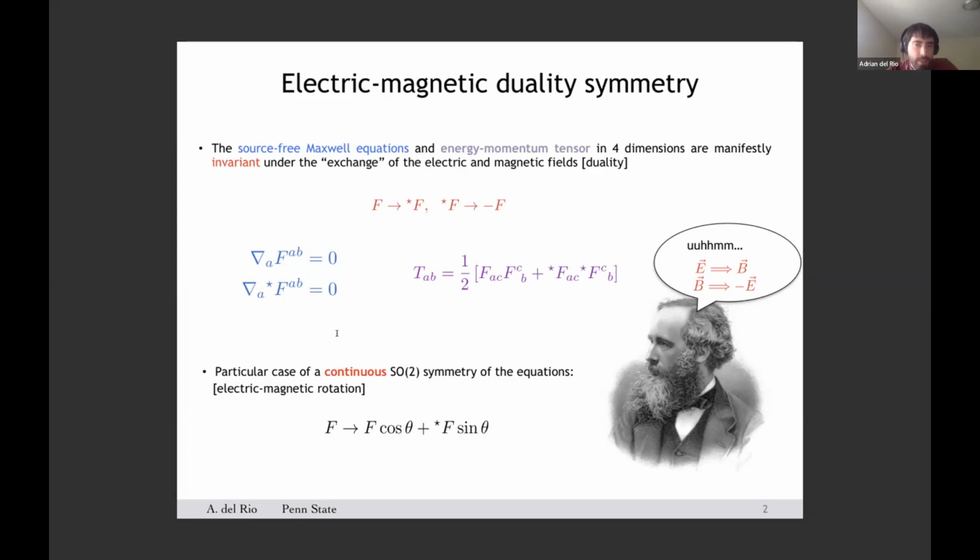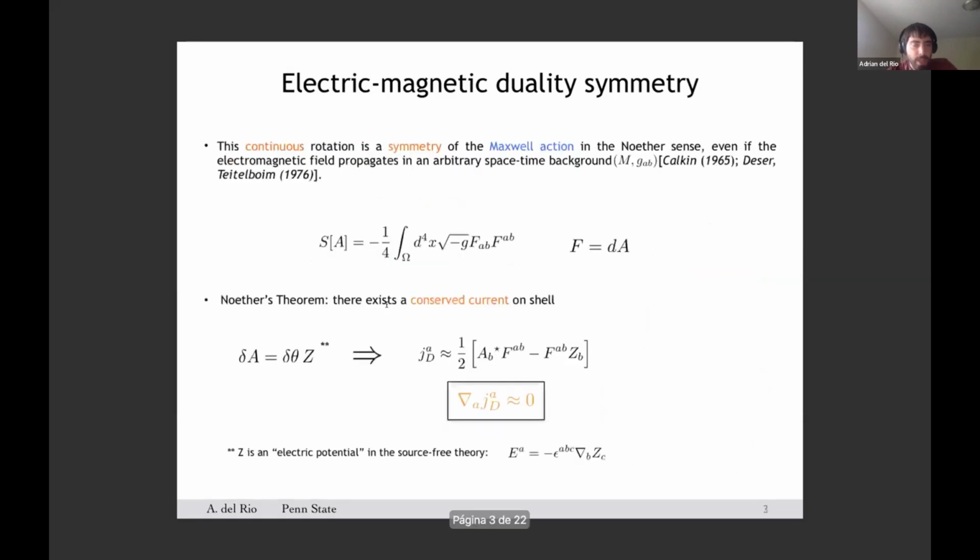Perhaps more interesting than this discrete symmetry is the fact that all these equations actually remain invariant under a continuous SO(2) rotation of the electromagnetic field F and its Hodge dual. And the reason I say this is perhaps more interesting is that we can now apply Noether techniques to get some physical insights.